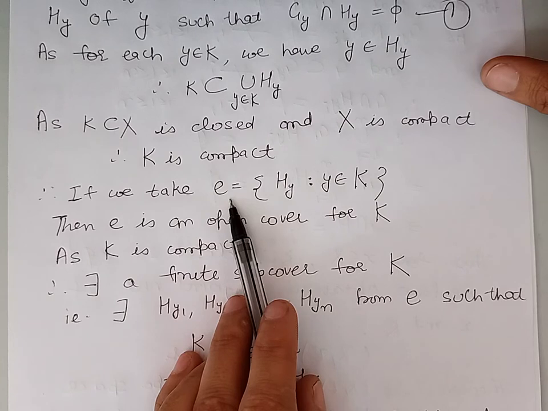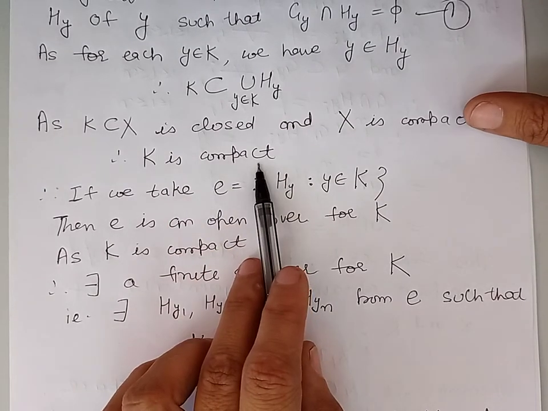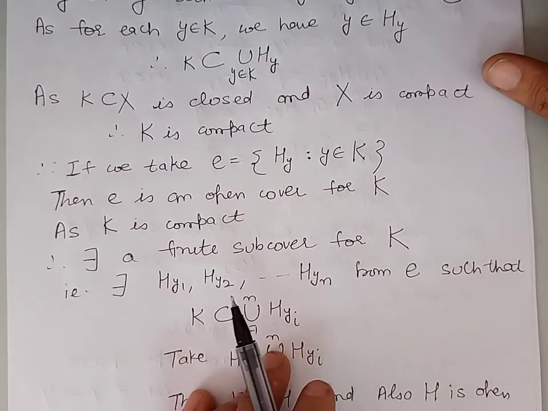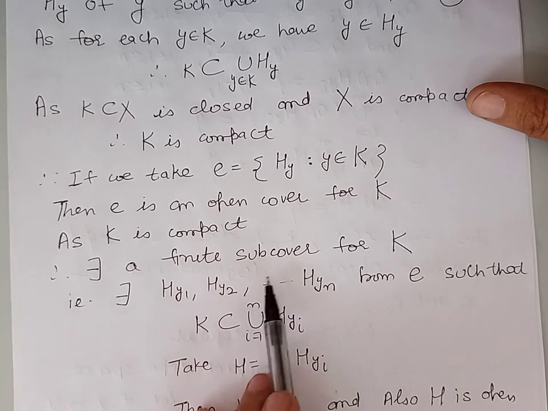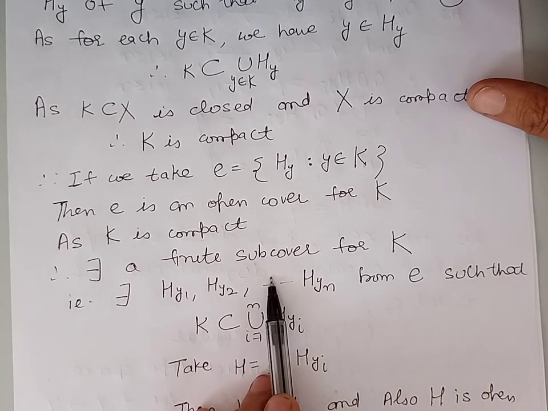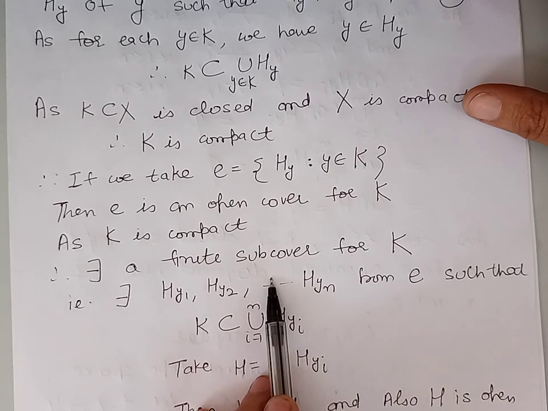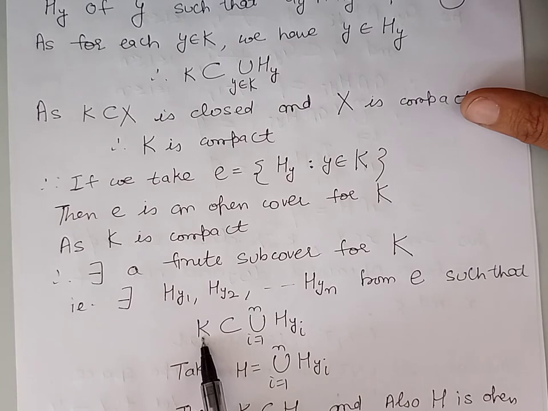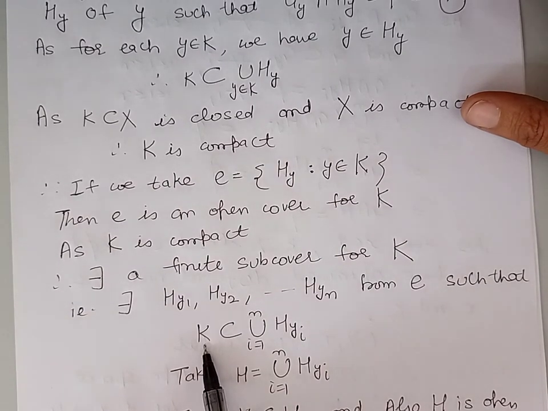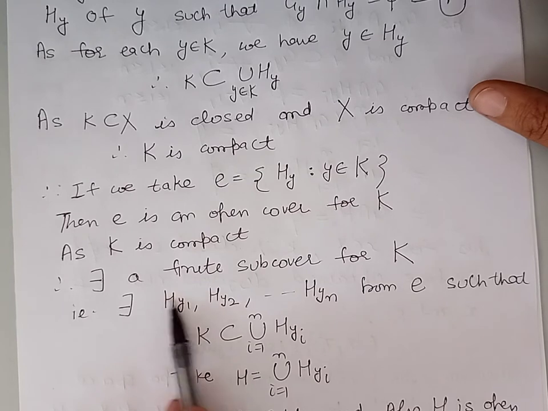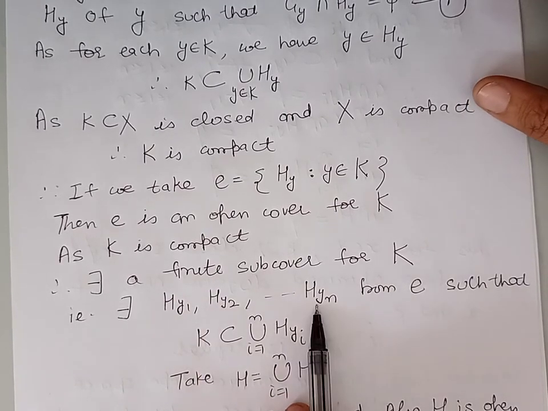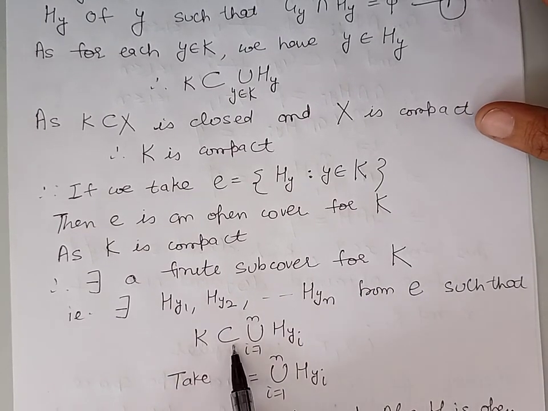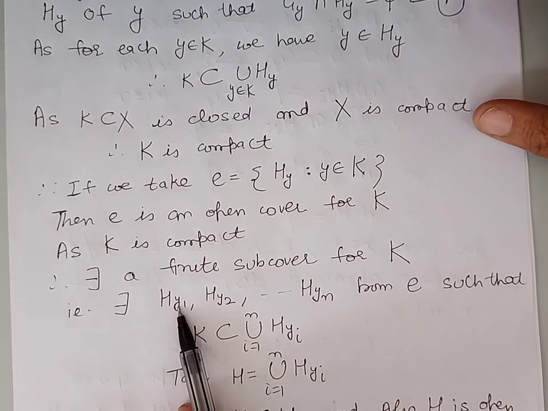Now, because K is compact, every open cover of K will have a finite subcover. So there exists a finite subcover for K. It means there will exist a finite number of members from the cover E such that K will be covered by the union of those members. So let us take the members H_y1, H_y2, H_y3 up to H_yn from the cover E such that K is contained in the union of these members.